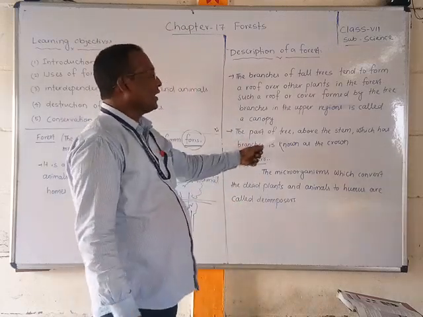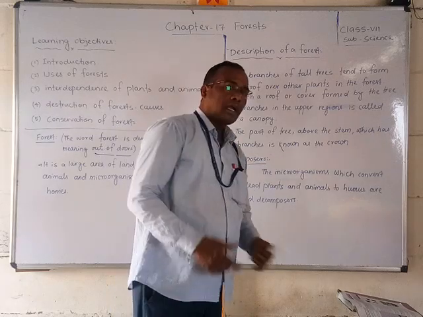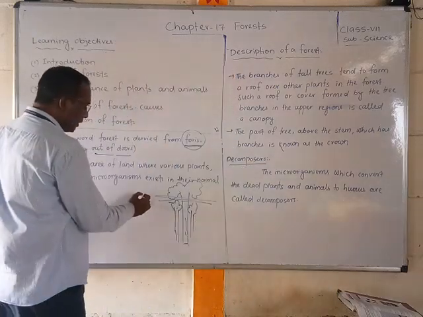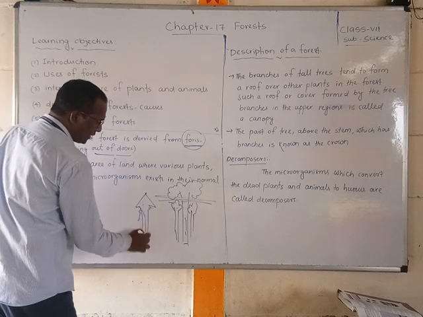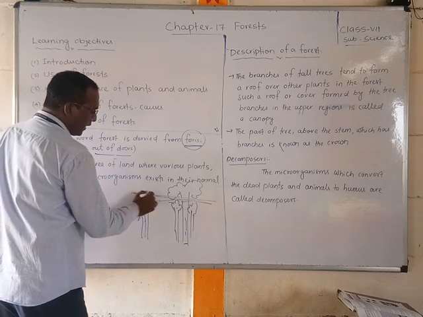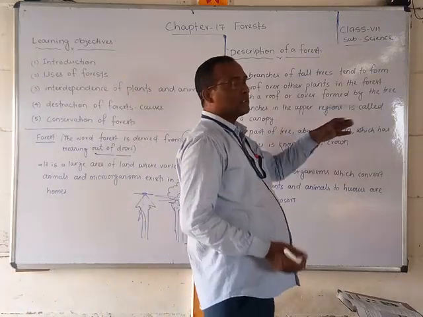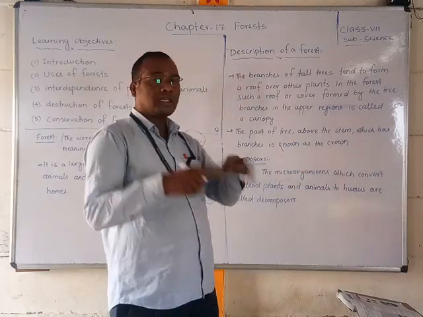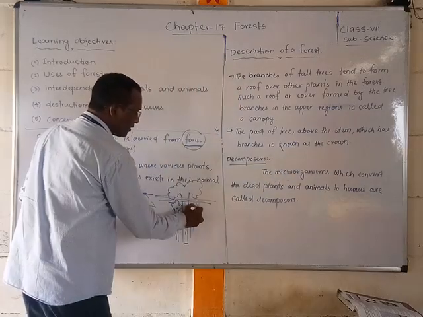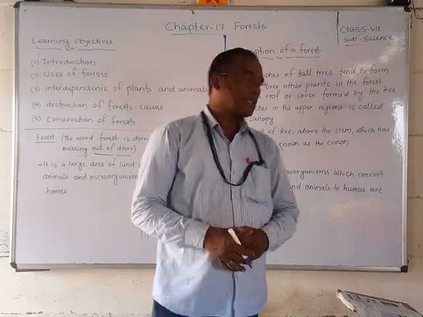Okay, and the part of the tree above the stem which has the branches is known as the crown. Suppose there is one tree like this, the head. The part of the tree above the stem, which has many branches, is called the crown.